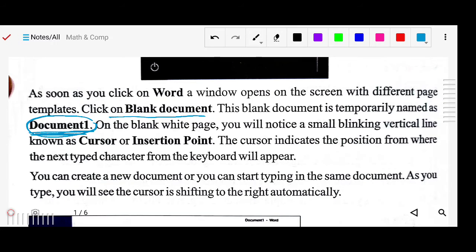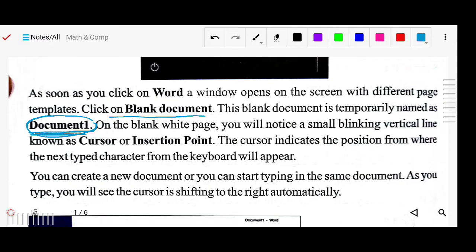The cursor indicates the position from where the next typed character from the keyboard will appear. It means that if you enter text from your keyboard, it will be entered there. You can create a new document, or you can start typing in the same document.